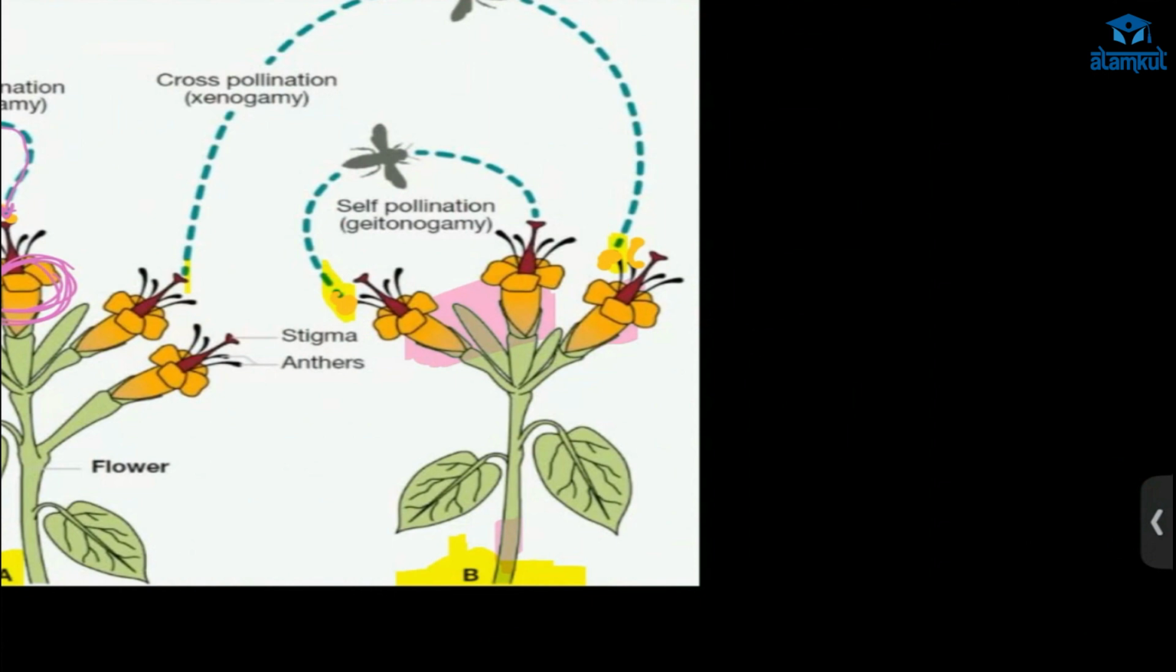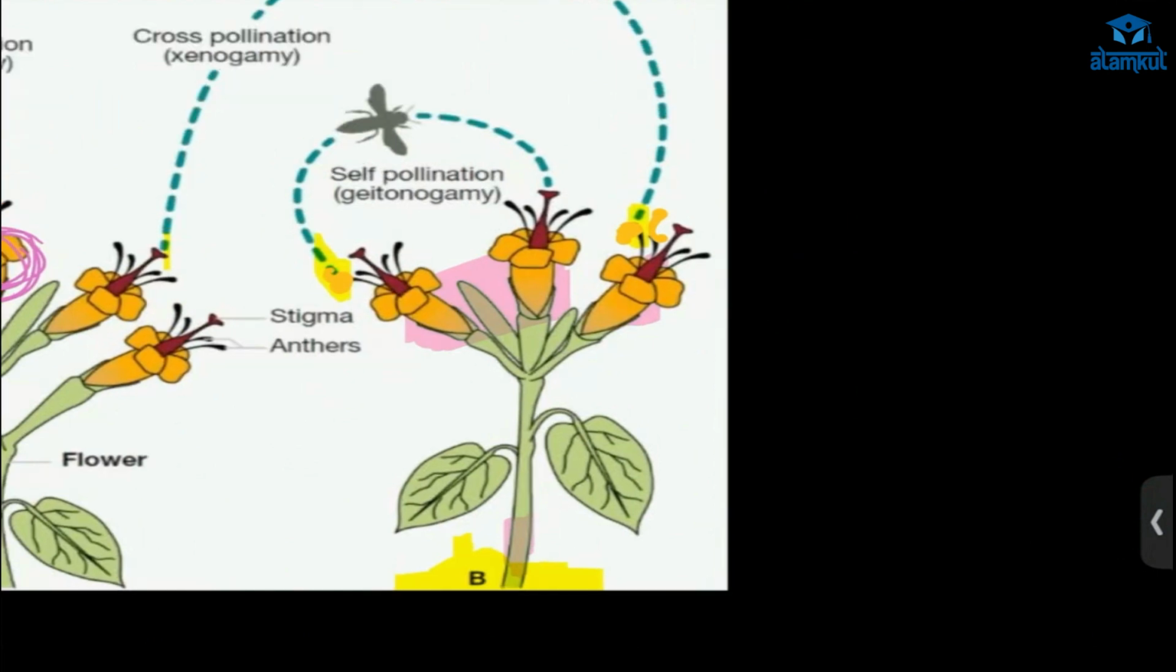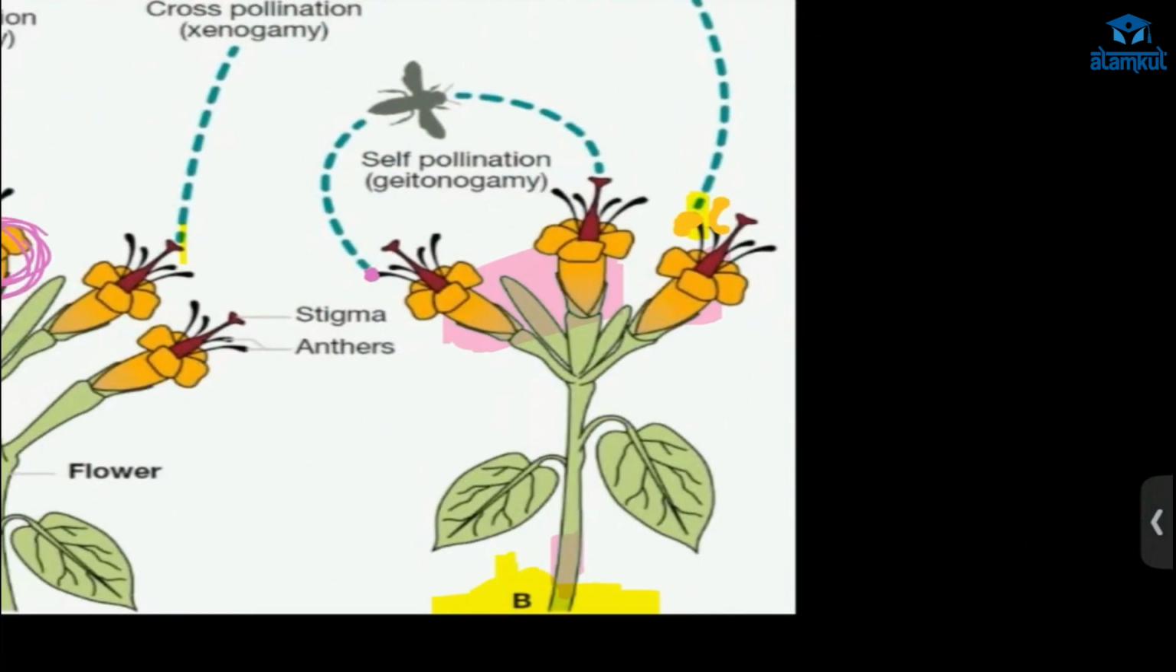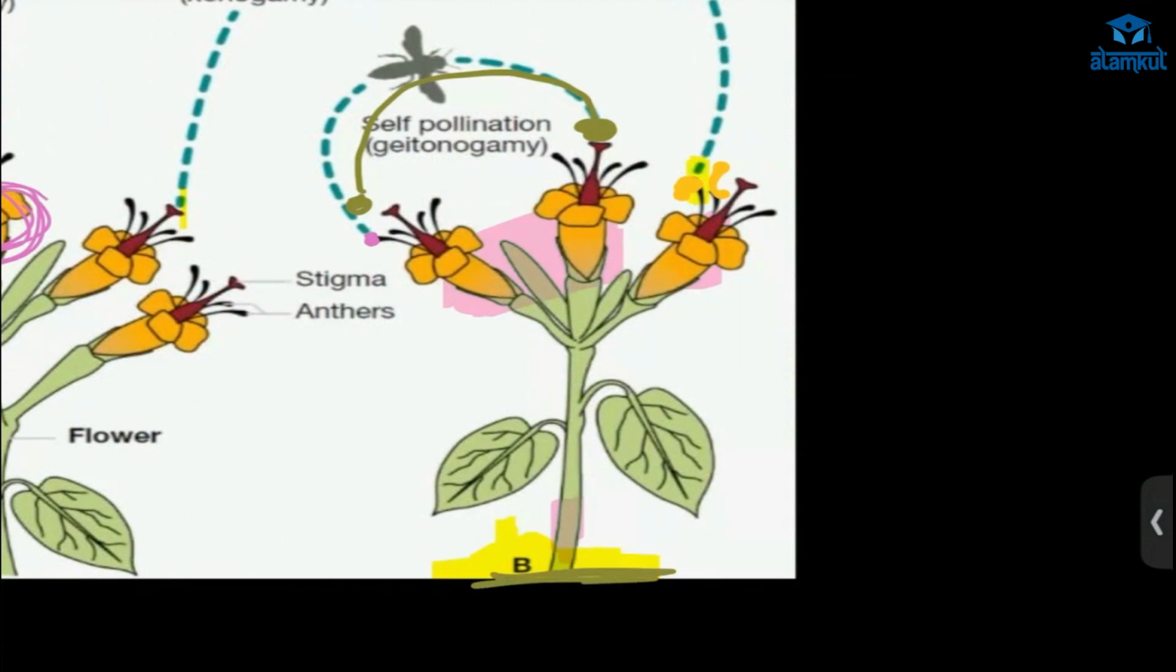Next, we have the other type of self pollination, known as geitonogamy, or neighbor marriage. Here the anther of one flower bursts, and the pollen grain comes out and goes to the stigma of the next flower, but on the same plant. So the genotype will be the same, and it is called self pollination.